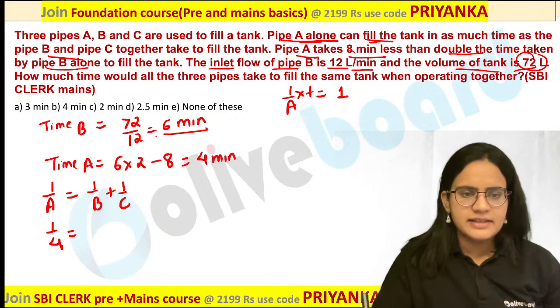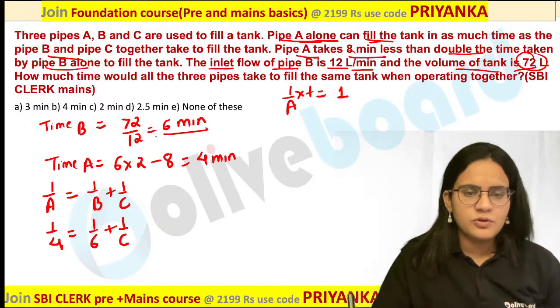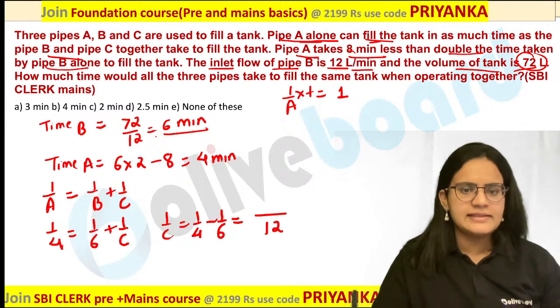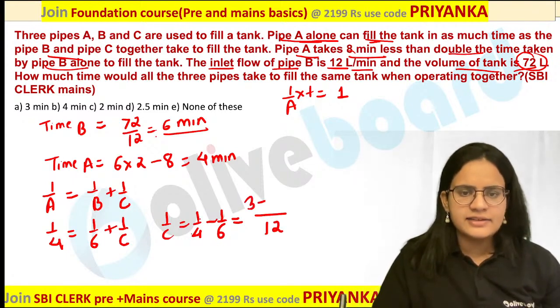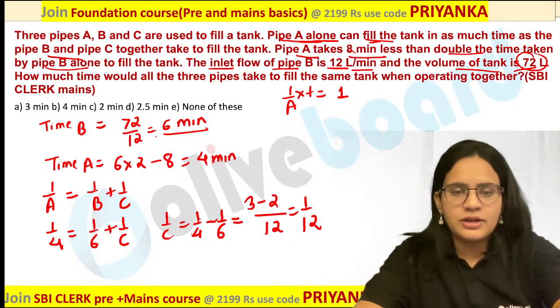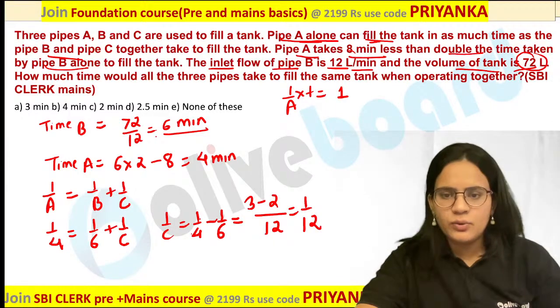1 by 4 is equal to 1 by 6 plus 1 by C over here. So, based on this, what would be my value of 1 by C? 1 by 4 minus 1 by 6. Now, you have to take the LCM. 12 would be the LCM. 4 3s are and 6 2s are. So, you are going to get 1 by 12 as the value. Are you guys getting my point over here? So, you are going to get 12 as the value over here.